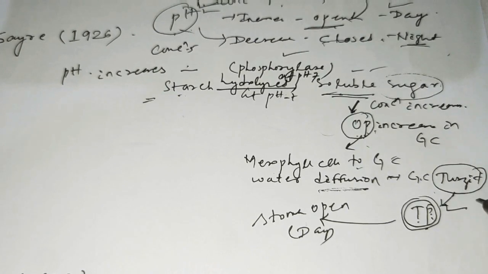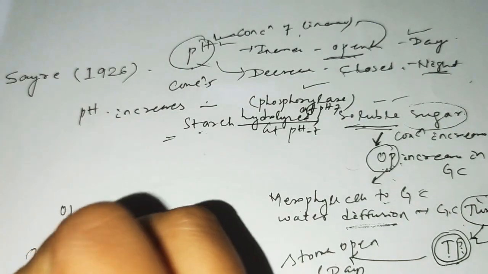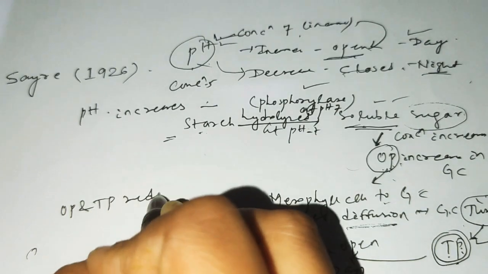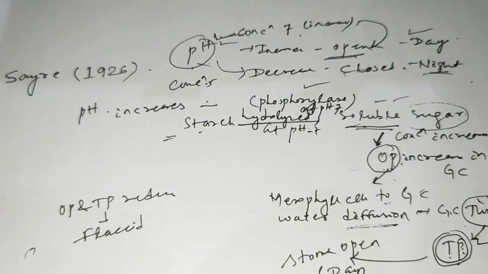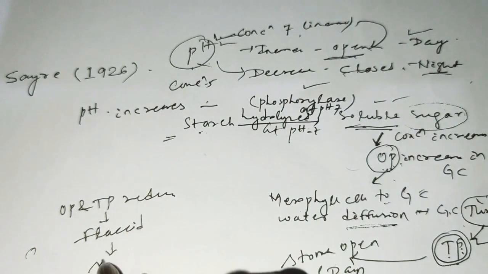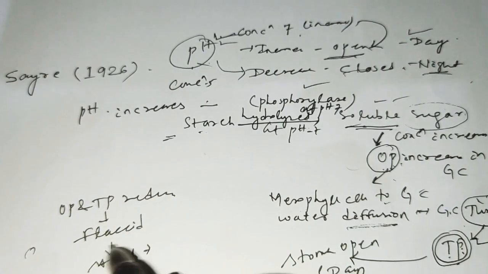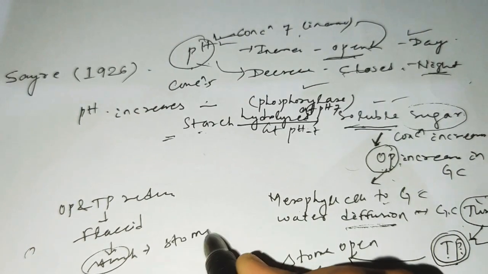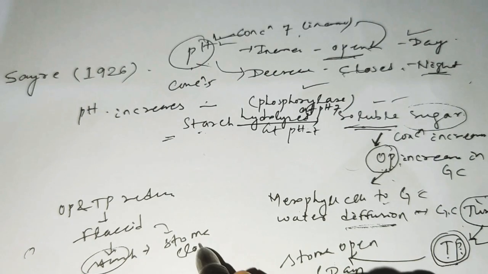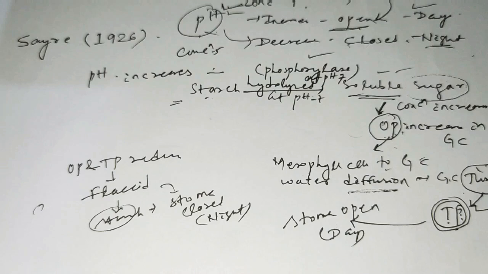Then the cell goes from turgid to flaccid condition. Due to flaccidity, the sugar is converted to starch form, and the stoma closes. This happens during night time.